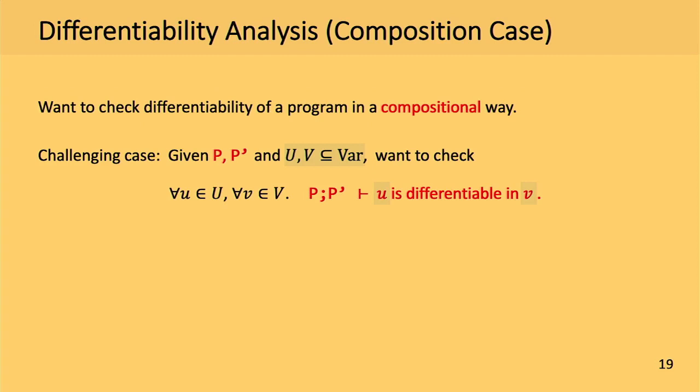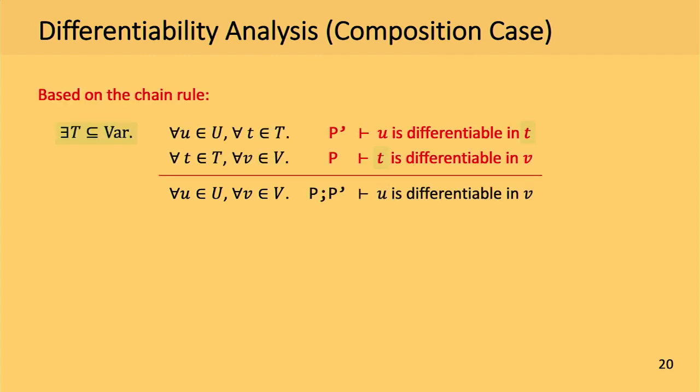And to do so, suppose that we want to compute the differentiability of a program, especially in a compositional way. Then one challenging case for such analysis is as follows. So given two programs P and P prime and two sets of variables U and V, we want to check whether the output variables U are differentiable in input variables V in the composed program P semicolon P prime. So this is the property we want to check. And one way to do so is to use this kind of reasoning rule based on the chain rule.